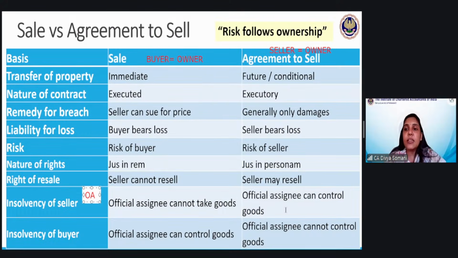The seller is still the owner. So wherever ownership is still with the seller, the official assignee has the right to recover it from the other parties. So he will take away this mobile from me and he will sell it and finally pay off the liabilities of the seller. That is what is meant by the insolvency of the seller, where he will get the possession, where he will not get the possession.